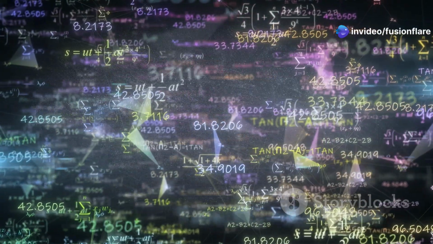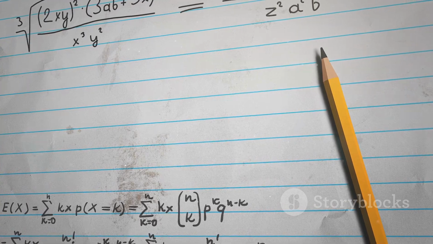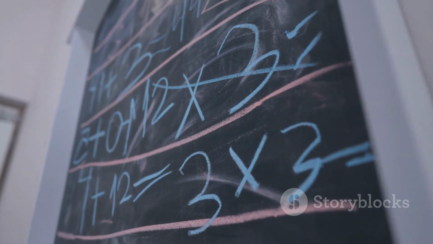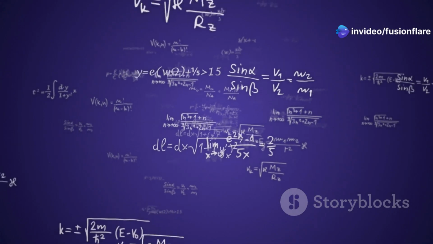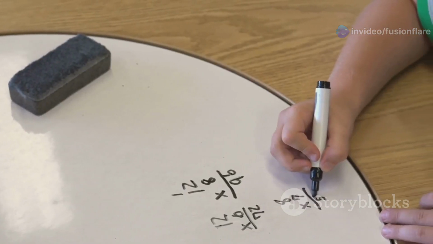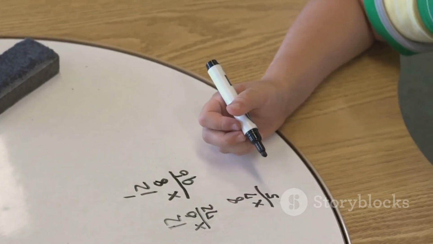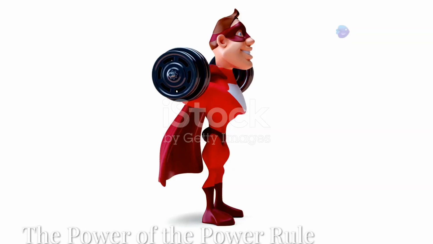Some fundamental rules include the power rule, the constant rule, the sum and difference rules, the product and quotient rules, and the chain rule. Each rule addresses a specific type of function, providing a streamlined approach to finding its derivative. By understanding and applying these rules, you'll be well equipped to tackle a wide range of derivative problems with ease and accuracy.